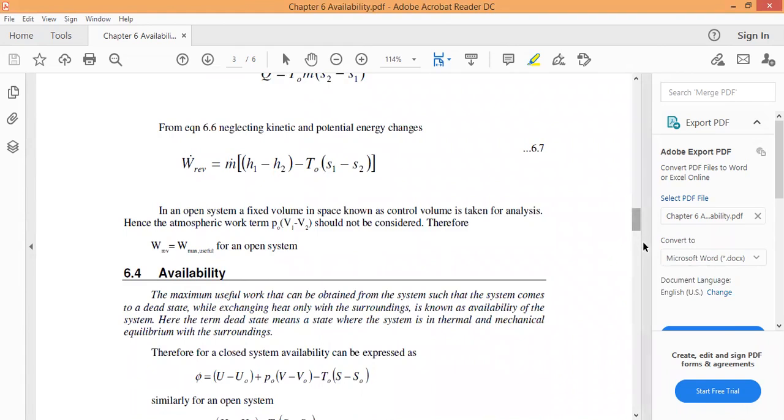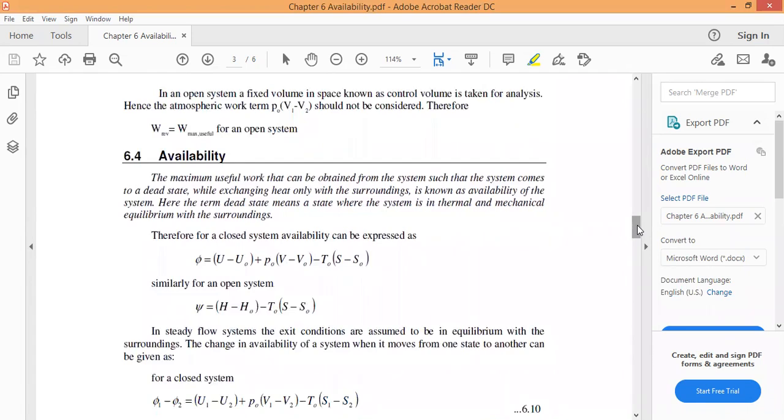Okay, and next, availability. What is availability? Availability is nothing but the maximum useful work that can be obtained from the system, such that the system comes to a dead state while exchanging heat only with the surroundings. That is called availability, the useful work, also called the available energy. The term dead state means a state where the system is in thermal and mechanical equilibrium with the surroundings. That is, there are no changes; the thermal and mechanical both become equilibrium. That state we call the dead state.